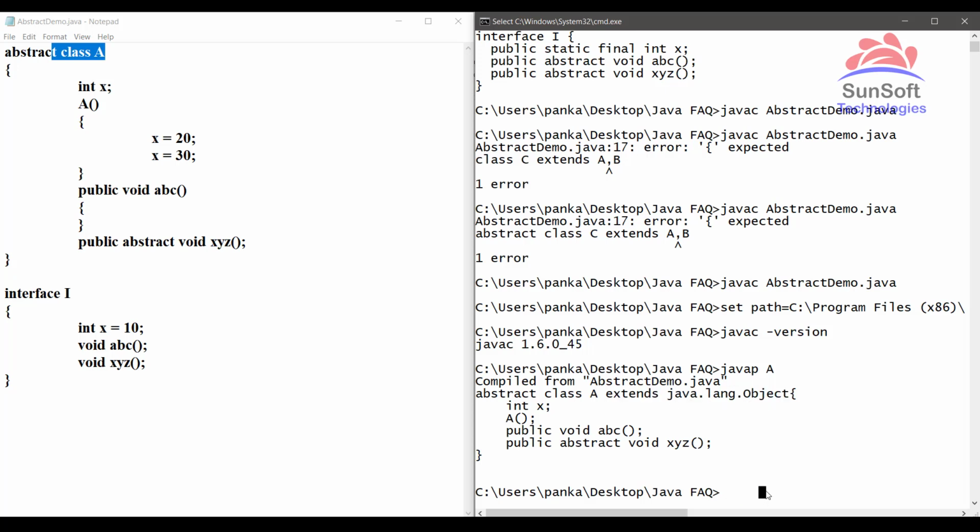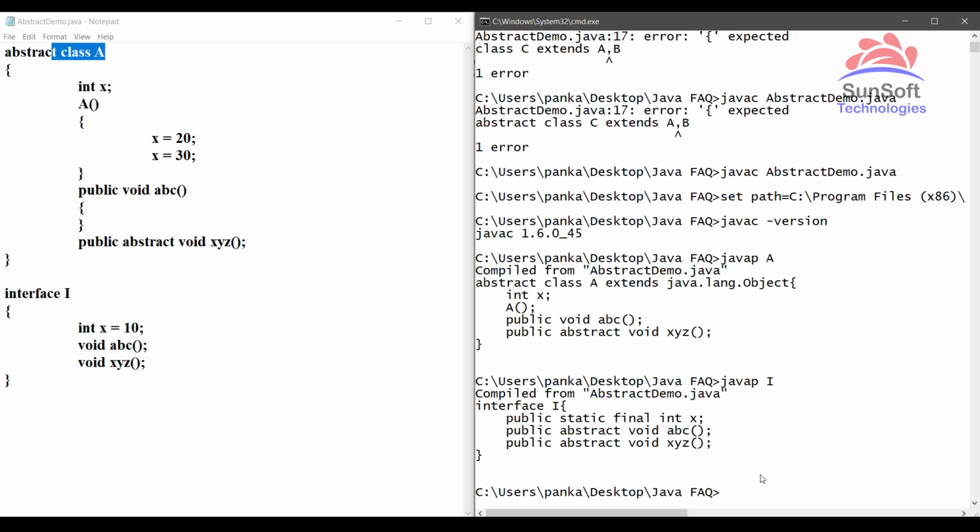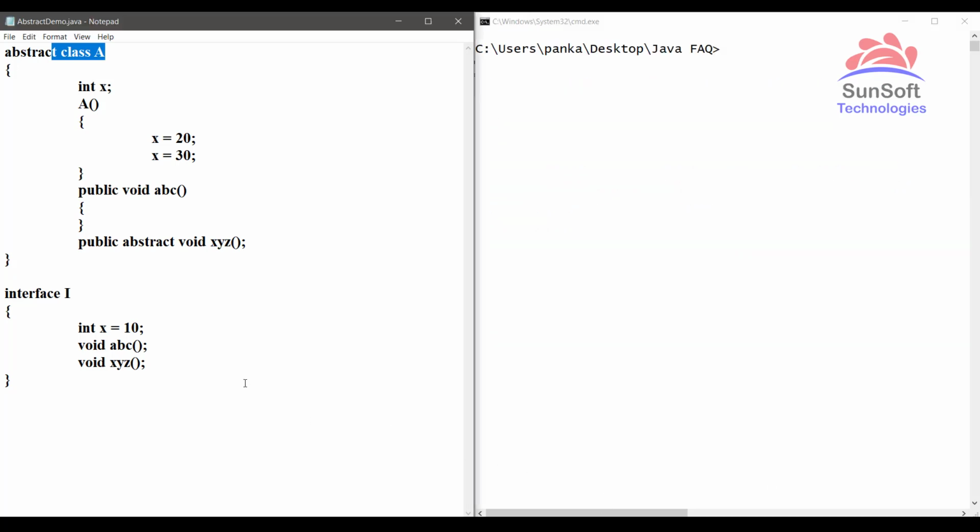Whereas if I try the same thing with interface I, we can see it doesn't extend from any Object class hierarchy. So hence an interface doesn't come in any class hierarchy. In fact, the class hierarchy of interfaces starts from interface, but it doesn't belong to any other root class hierarchy. Fine. So all these were the differences between abstract class and interface. Now let's see the similarities. So I'm just clearing the screen here and coming back, and this time I'm creating public class AbstractDemo with a main method. Yes.